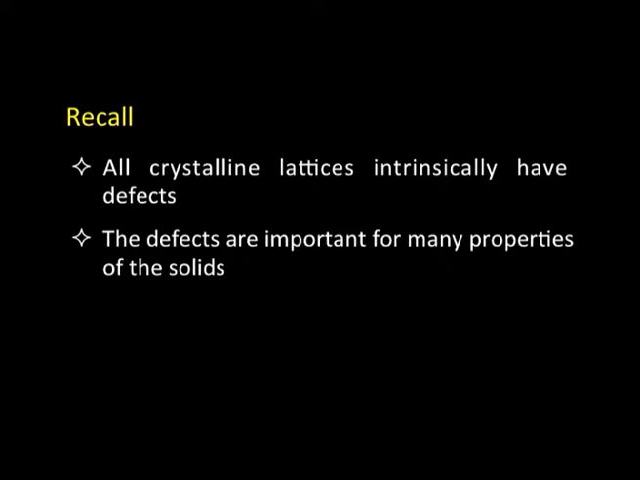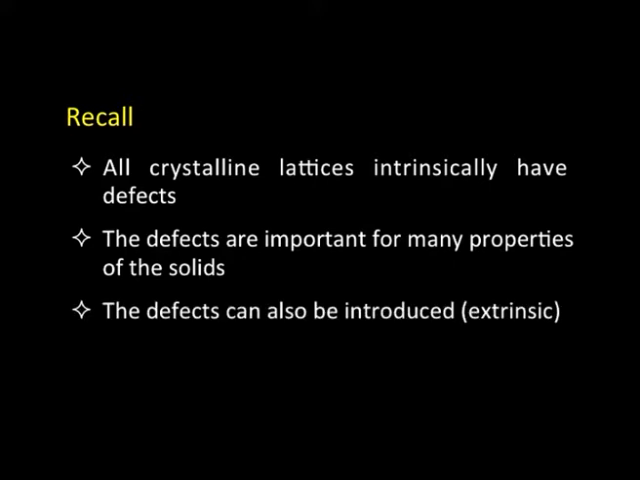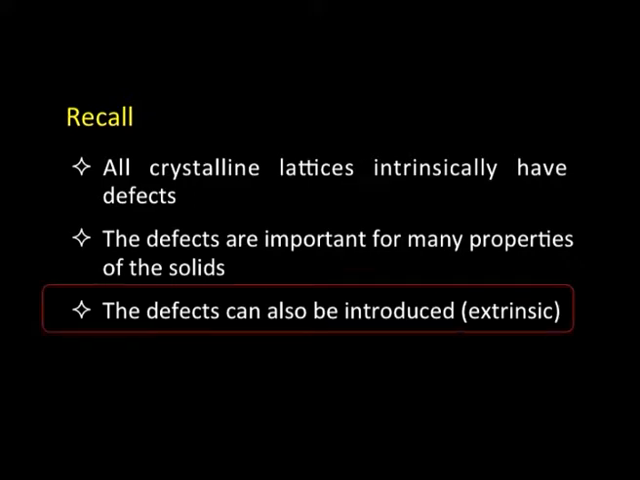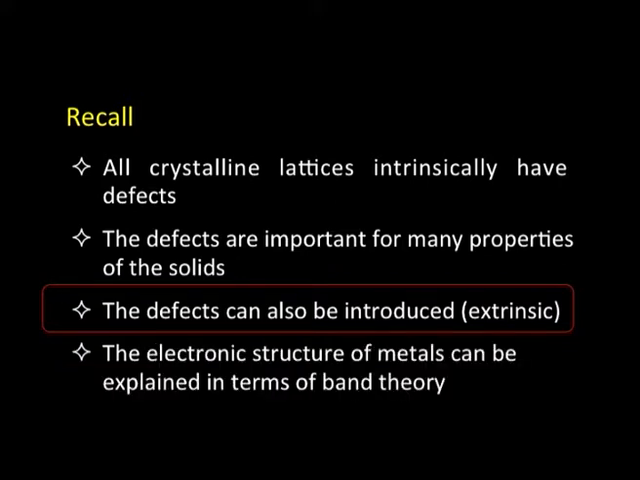Further, these defects can also be introduced. That means some materials are intrinsically defective, that means they have intrinsic defects in them, but in some cases we can even introduce such defects and they are called extrinsic defects, and this is what is of interest to us in today's session. That is, when we talk about semiconductors, essentially we are dealing with extrinsic materials, which is a very important domain of semiconductors. Then one more thing we did earlier was that the electronic structure of metals can be explained in terms of band theory. We discussed that in detail in the previous session. That is something which we have done so far.